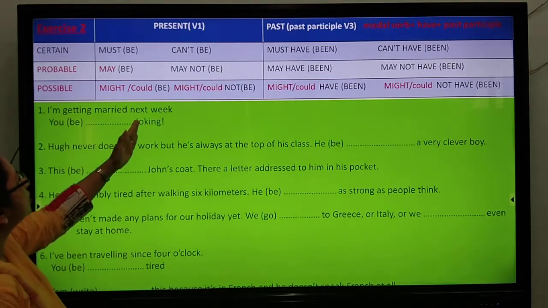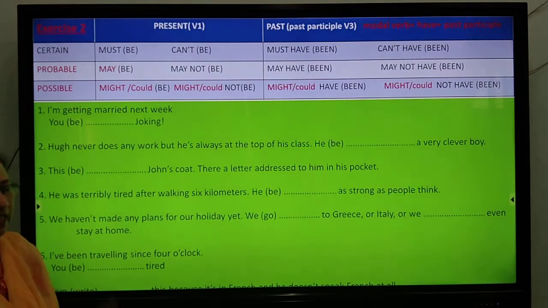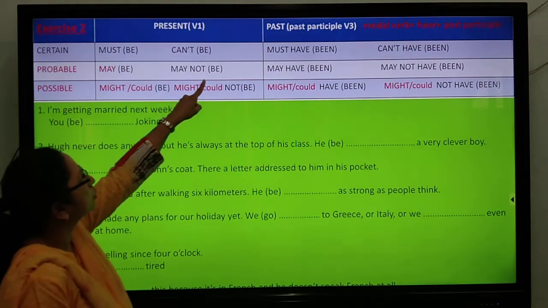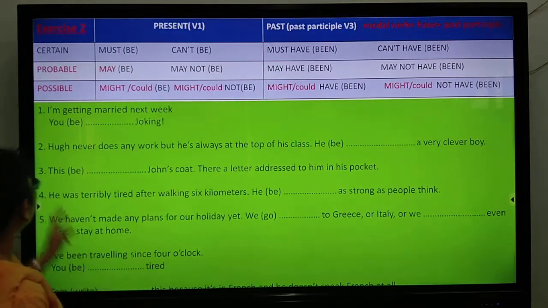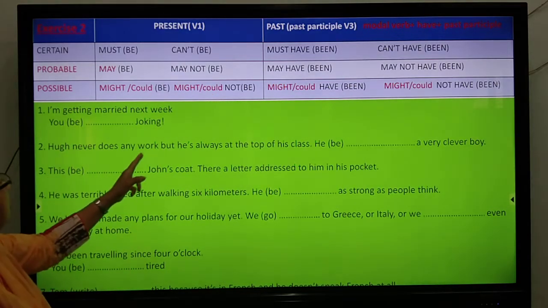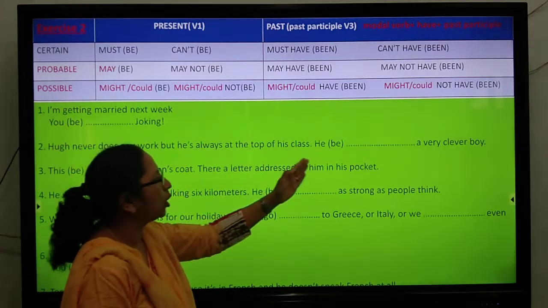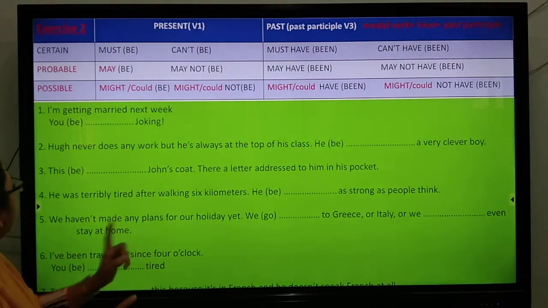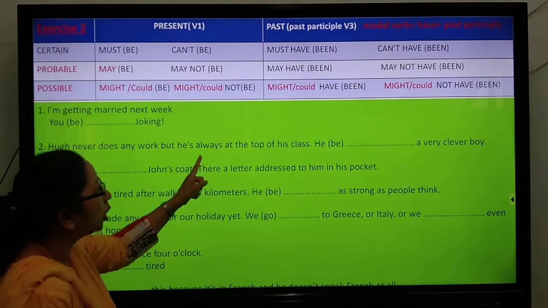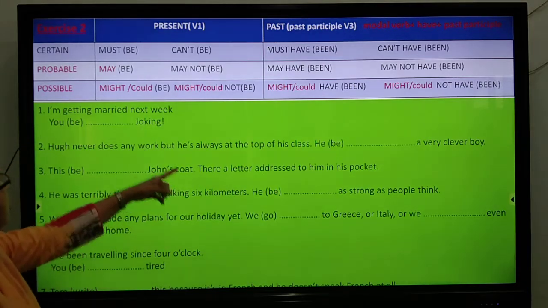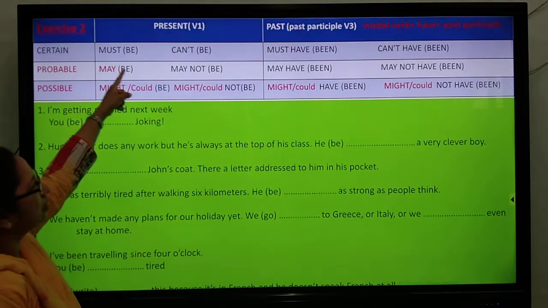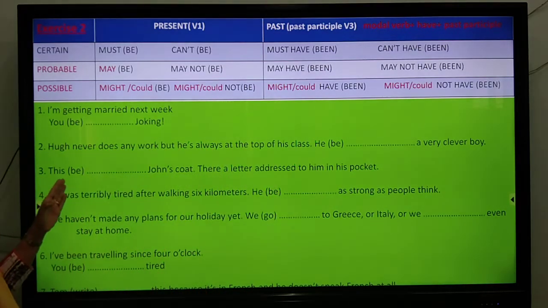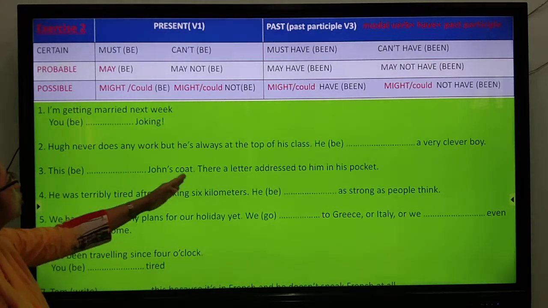I am getting married next week. So for present and future, what do we use? We use the present form, or we can also use be. Yes? Now, Hugh never does any homework, but he is always at the top of the class. He is always, we are talking about the present, and he never does homework, but he is always. So that means we are sure that he must be a very clever boy. Yes, this we have to write: be John's coat.